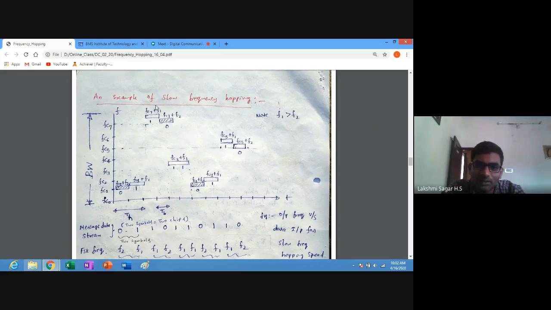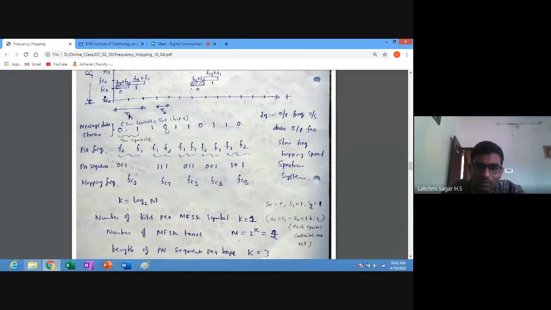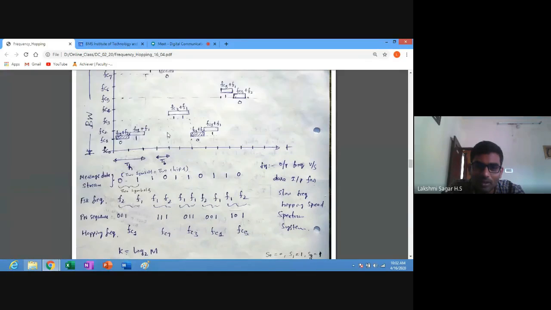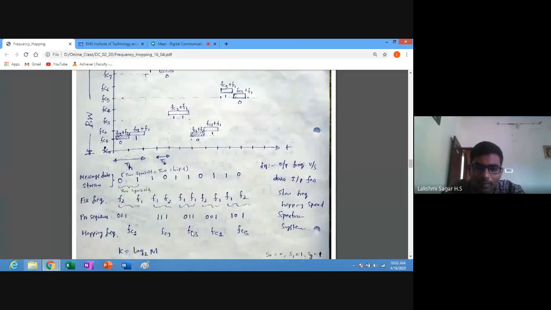fc7 plus f1 frequency is greater compared to fc7 plus f2. So next, fc7 plus f2, to transmit a symbol 0, we allotted. Next one is fc3 plus f1. So this is fc3 plus f1, so upward we have to allocate it.